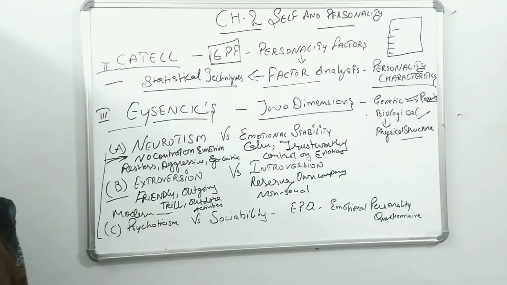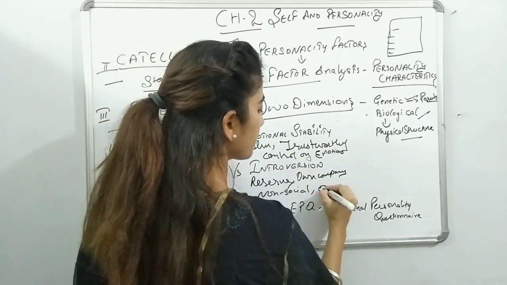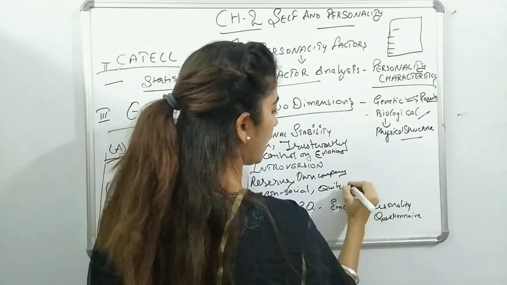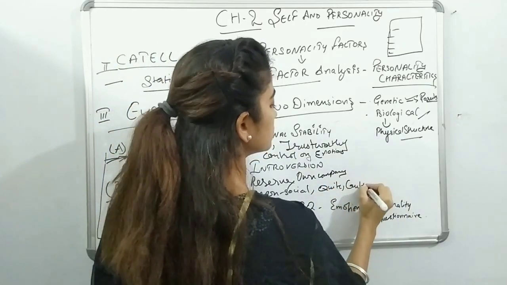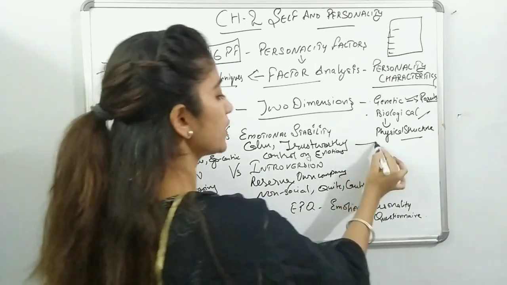They have a non-social kind of quality. These are the introvert characteristics; they are also quiet.